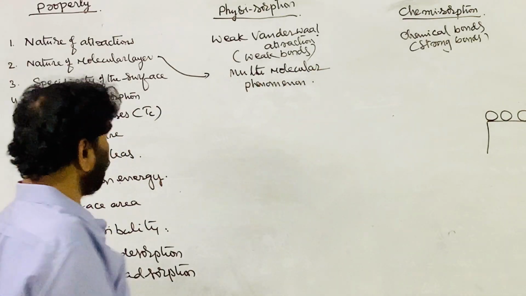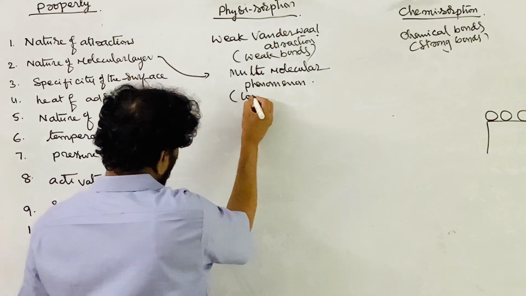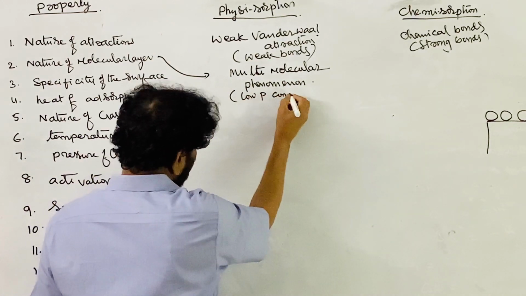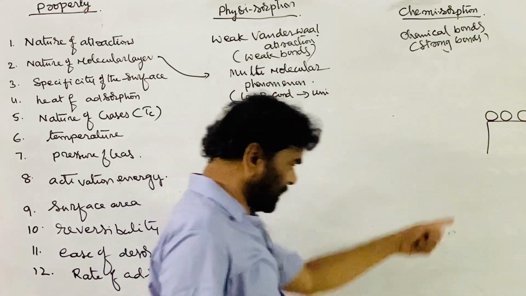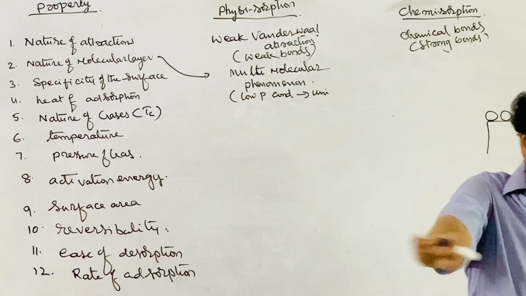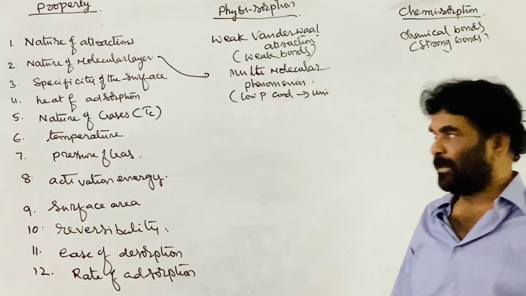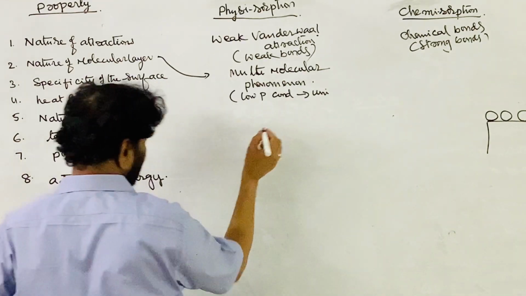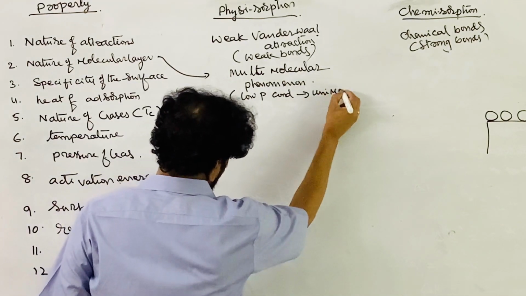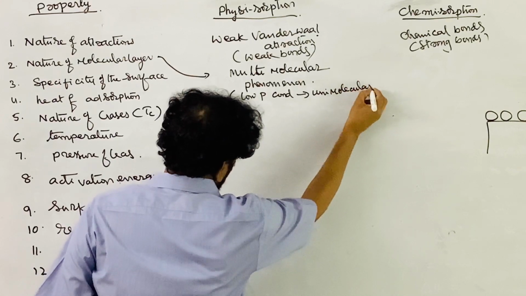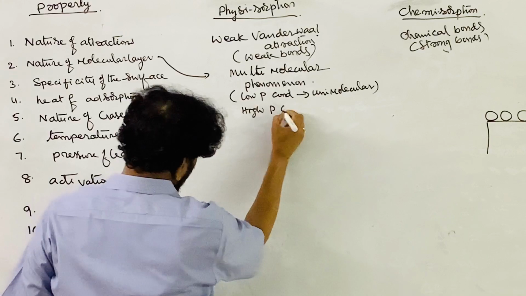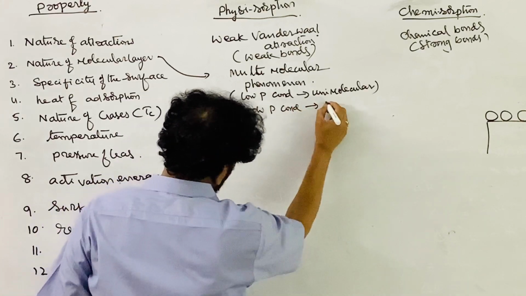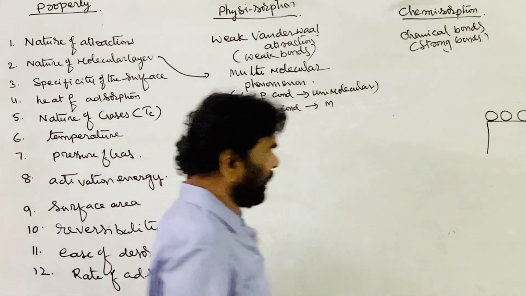Multimolecular. Under low pressure conditions, unimolecular phenomena. Only the surface is covered, that is, only one layer is formed. If the pressure is low, it is unimolecular. Under high pressure conditions, that is multimolecular, more than one layer is formed.